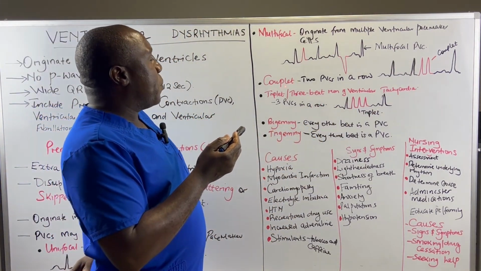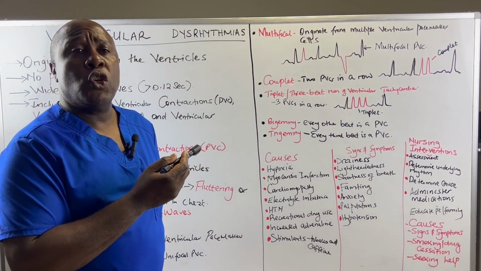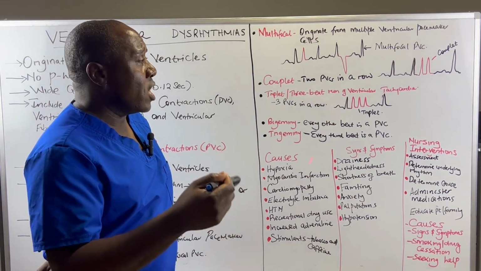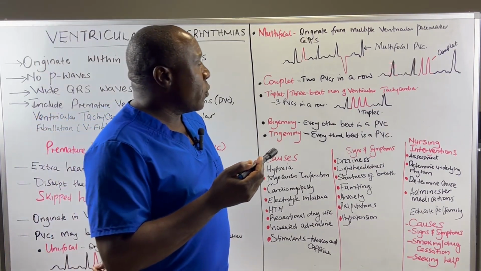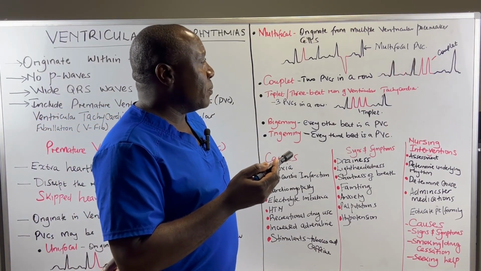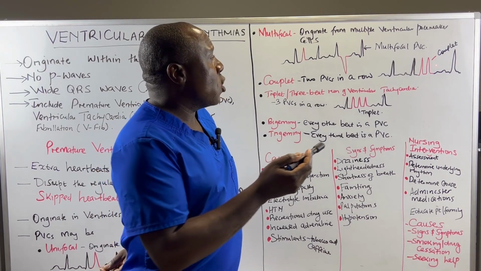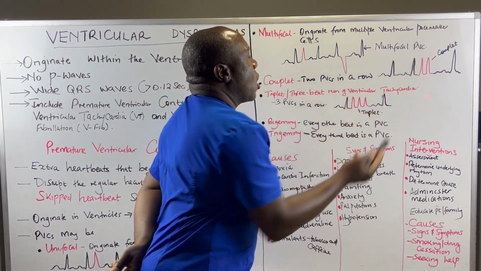We can also have couplet PVCs. These are two PVCs in a row, two PVCs occurring one after the other. So we have a normal heartbeat that's now disrupted by two PVCs in a row. So these constitute what we refer to as a couplet.